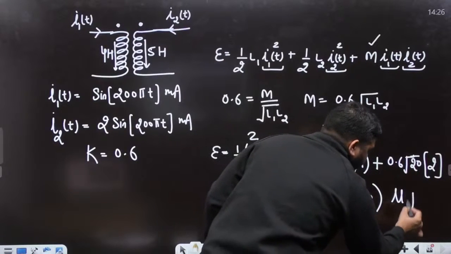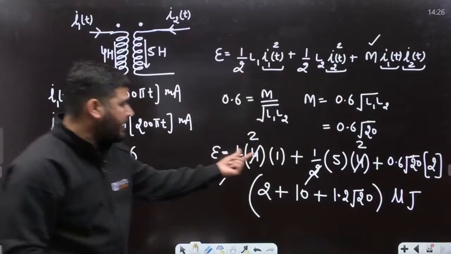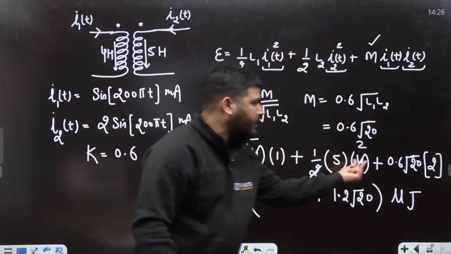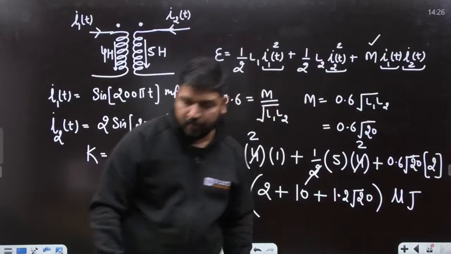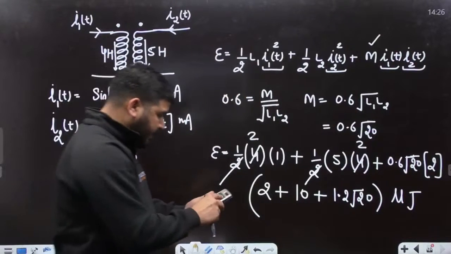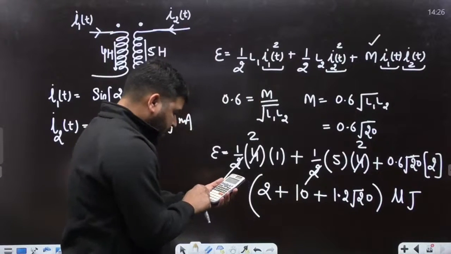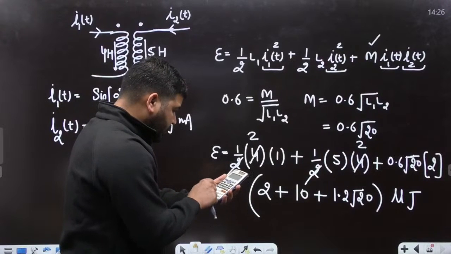Why microjoule? Because the current has milliampere value, and we have squared it. So milli square, 10 to the power minus 3 square, is 10 to the power minus 6. That is microjoule. Now you can take the sum of these two values. So 12 plus 1.2 root 20.